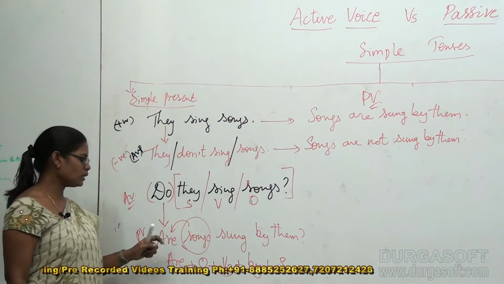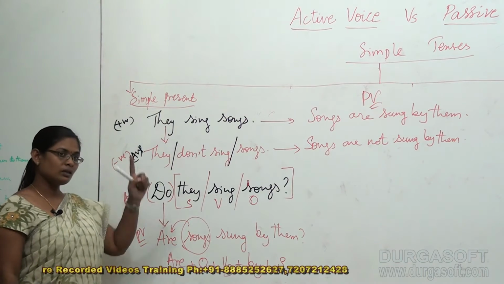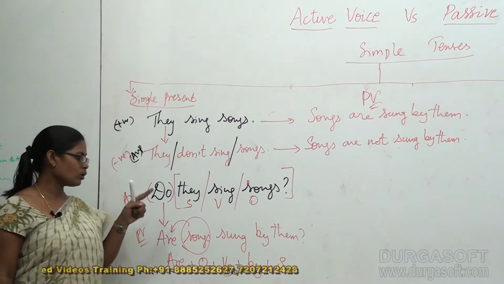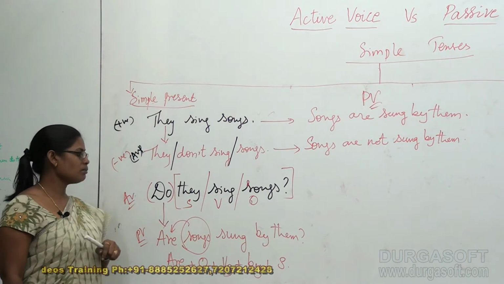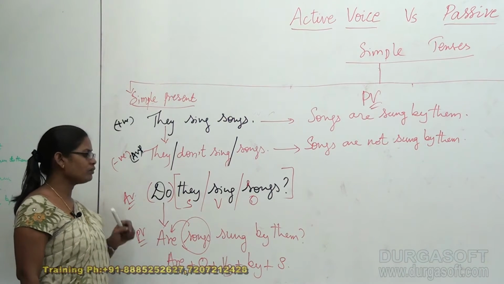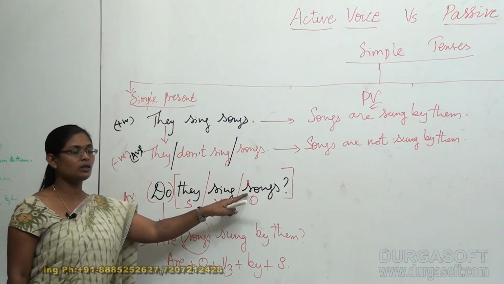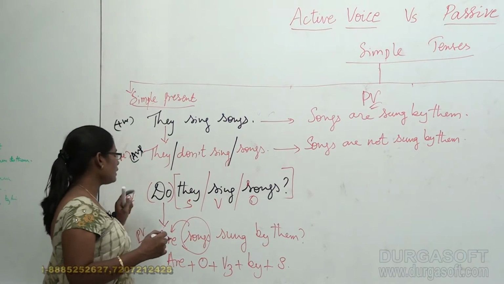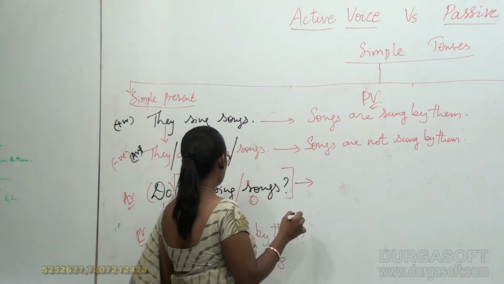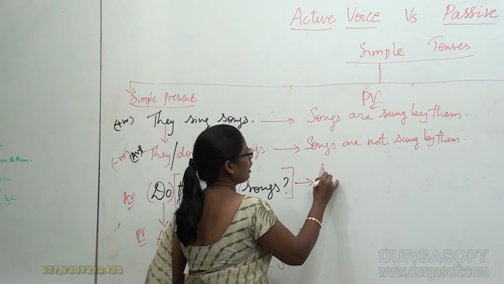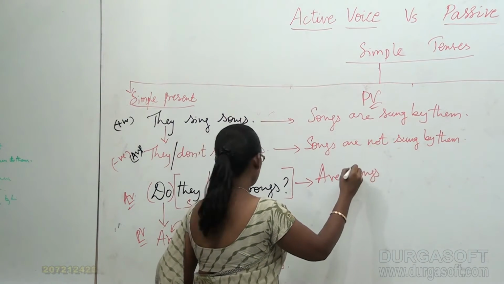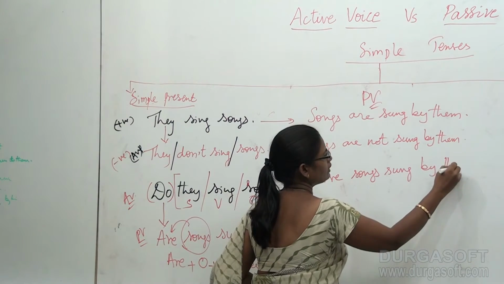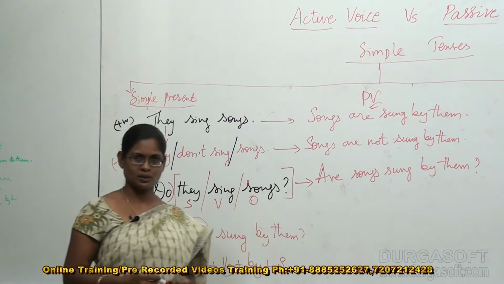We don't take do directly here. In the previous example, does got converted into are and does got converted into is according to the number of the object. In the same manner, though it is do, it got converted into are. That means more priority is given to the object part. Is it clear? Yes, students? So now I can state that the passive voice for the active voice question "Do they sing songs?" gets converted into "Are songs sung by them?" So this is my question.